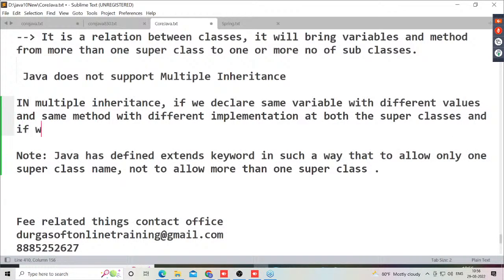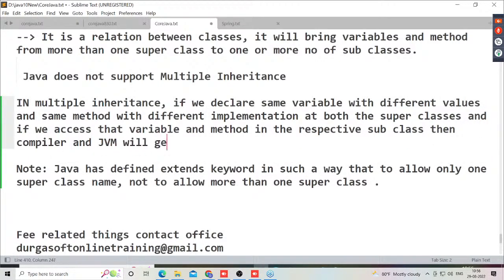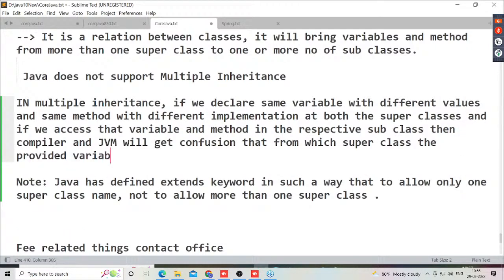and if we access that variable and method with respect to the subclass, then the compiler and JVM will get confused about from which superclass the accessed variable and methods are coming.